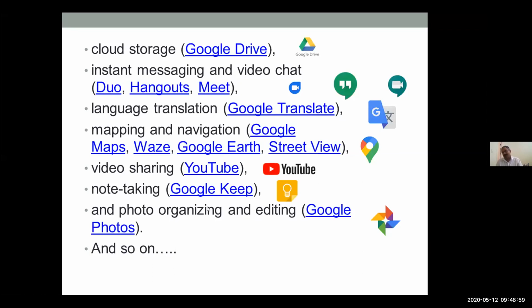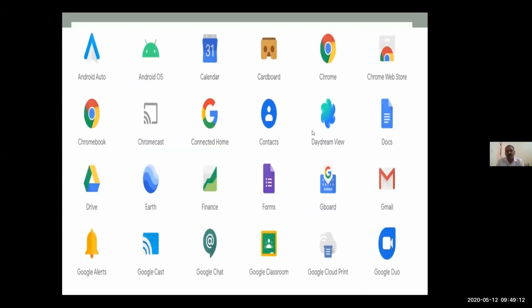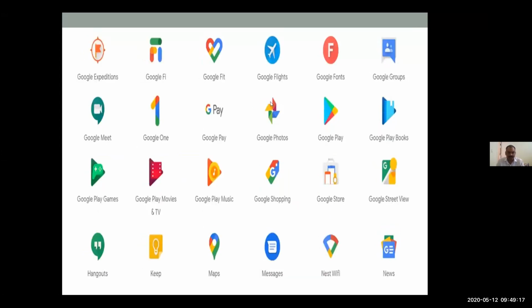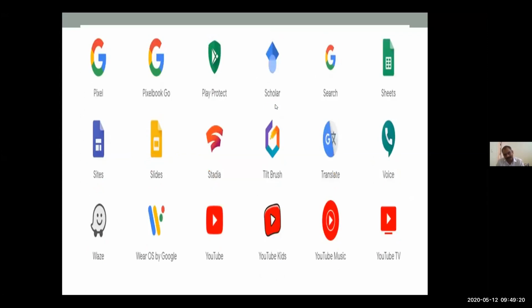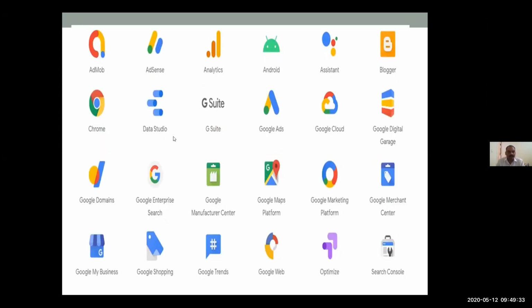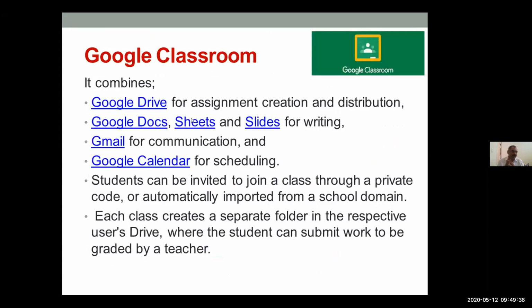There are more than 100 applications, so it is not feasible to discuss all of them. But I have taken the logos of all these applications which are provided by Google. So these are the applications which are widely used. Some more are there, and even some more. More than 100 applications are used worldwide. Some are paid and some are open source.